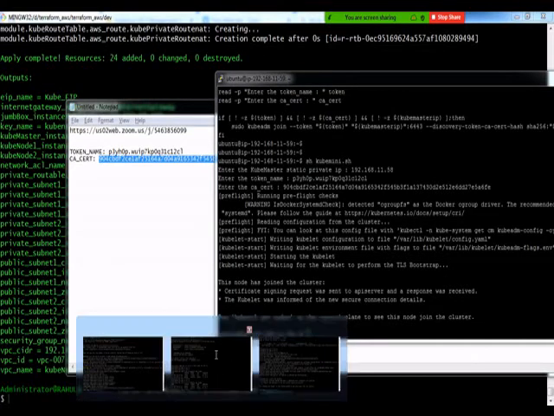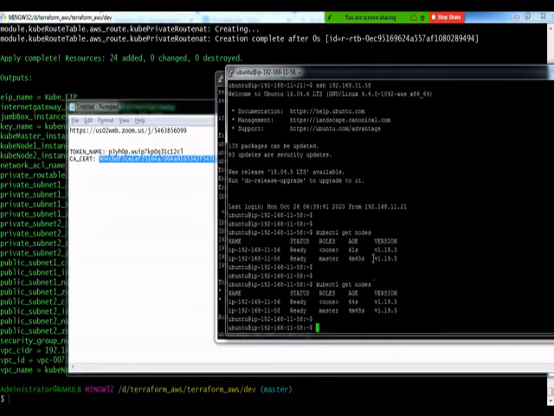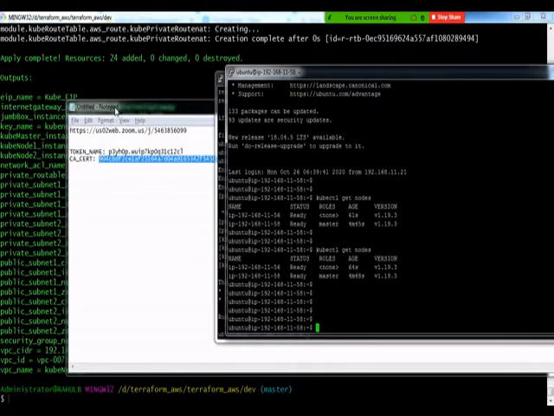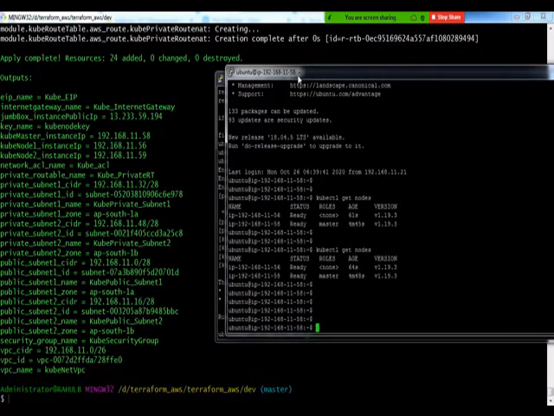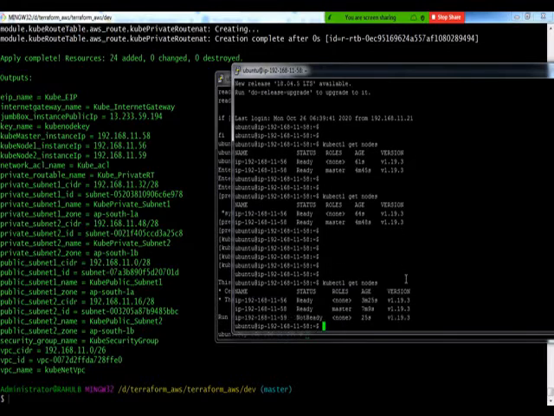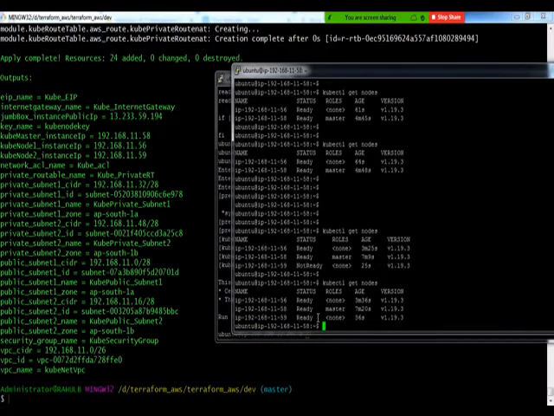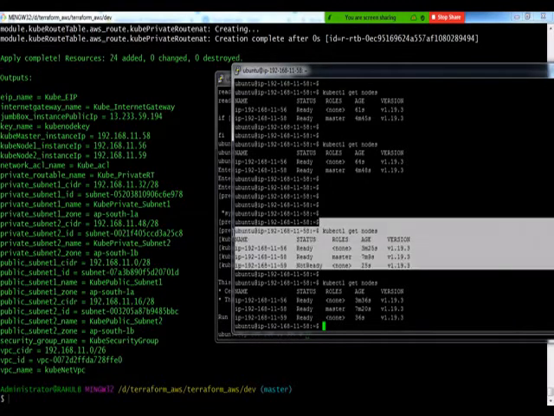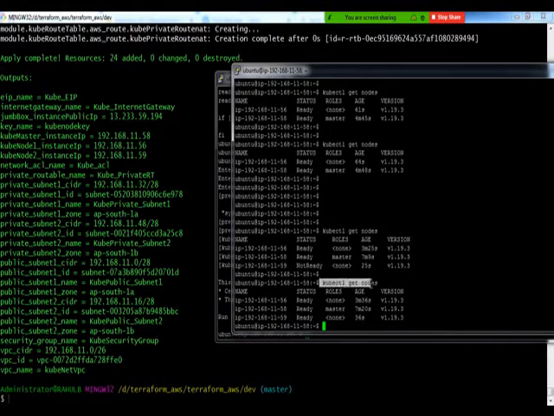If I go back to my master, the server at 11.58, and run the command again, kubectl get nodes, I can see the second node, 192.168.11.59, is trying to register but is not ready yet, because it takes a few seconds to register with the cluster. Now if I rerun the kubectl command, I can see it has been registered.